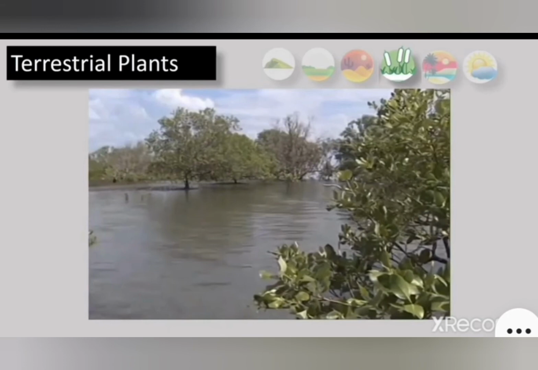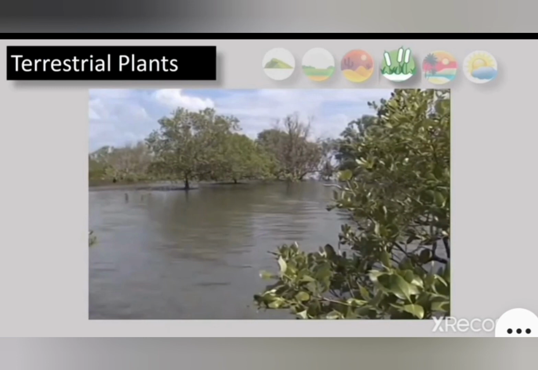Okay, now in this picture you can see the plants growing in marshy areas. You can see in the picture that the roots have also come out of the soil in order to take in the air. As the place is covered with water every time, and the soil is clay and sticky, it's very difficult for the roots to get air inside the water and the soil. So the roots of such plants come out of the soil and water, and such roots are known as breathing roots.